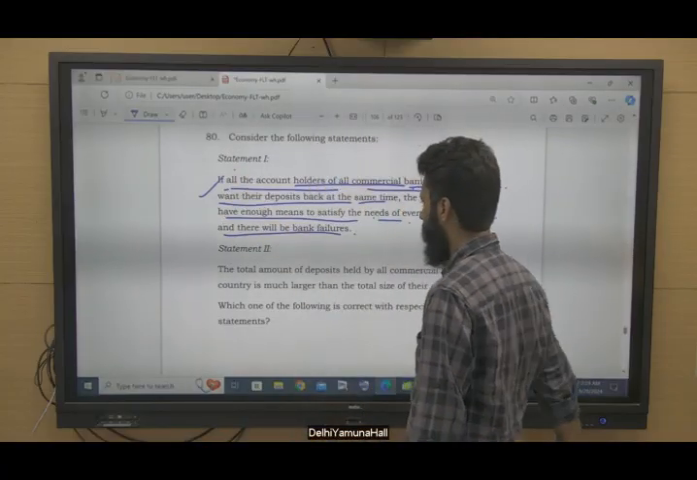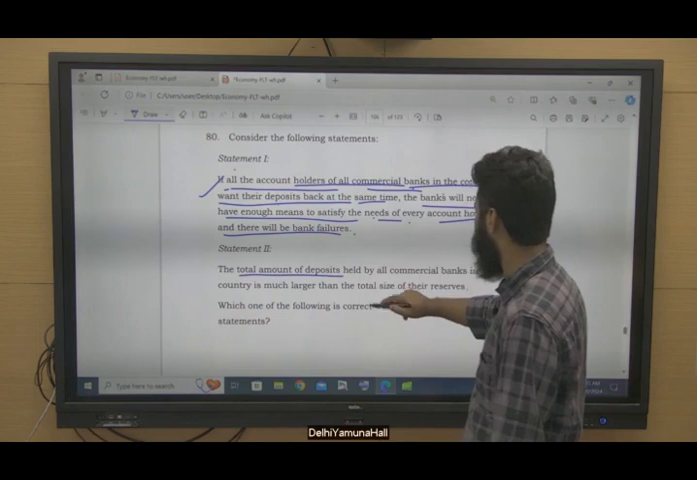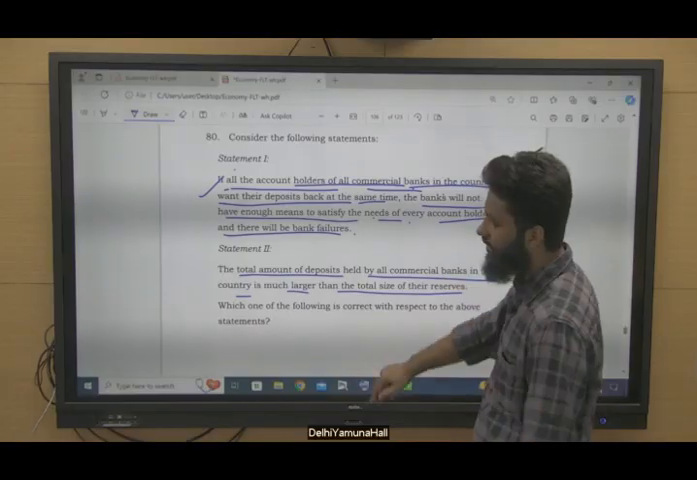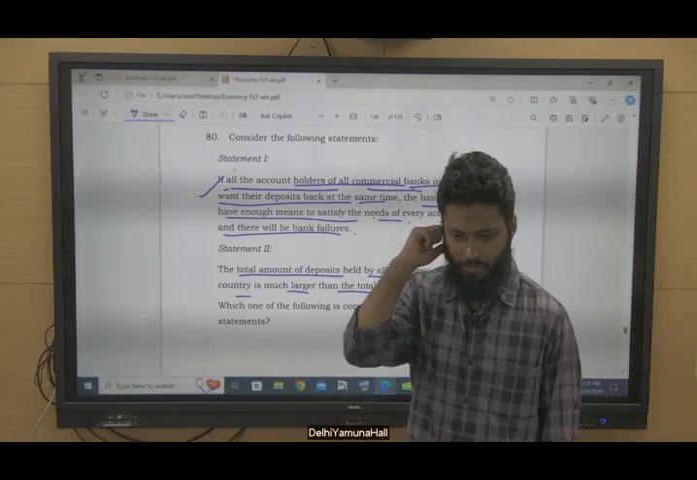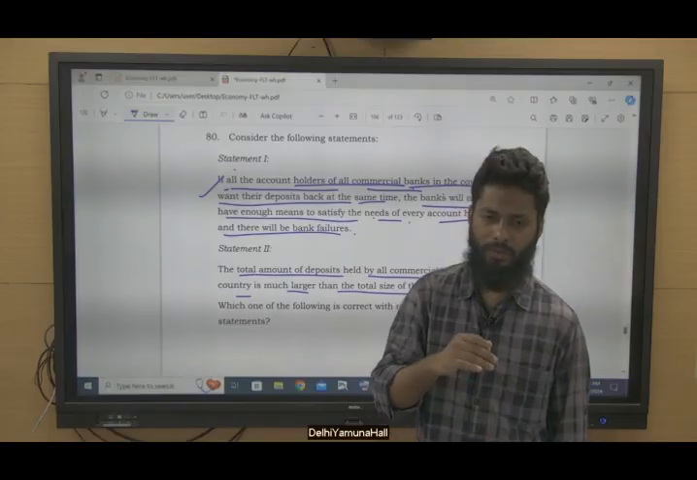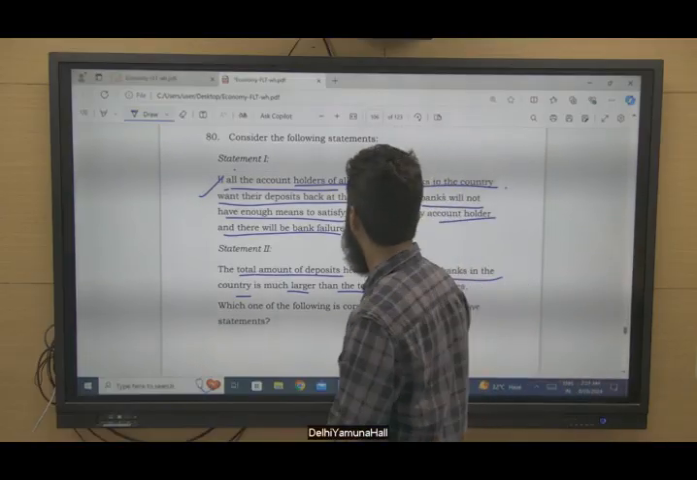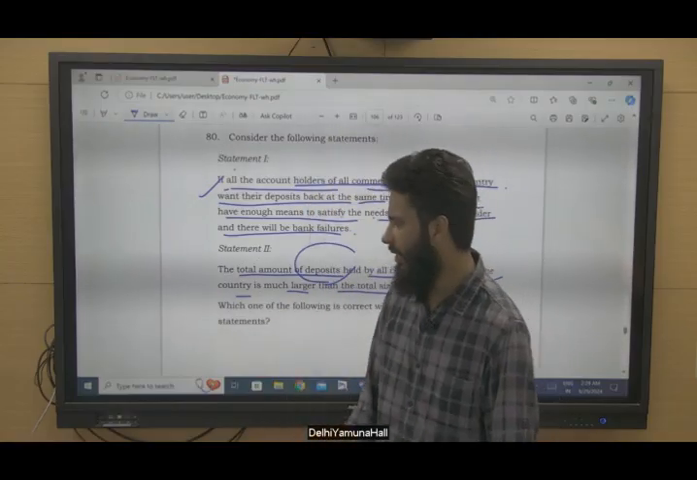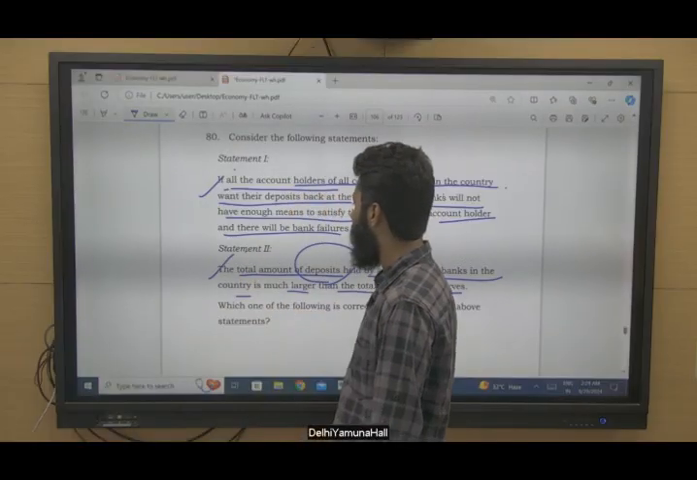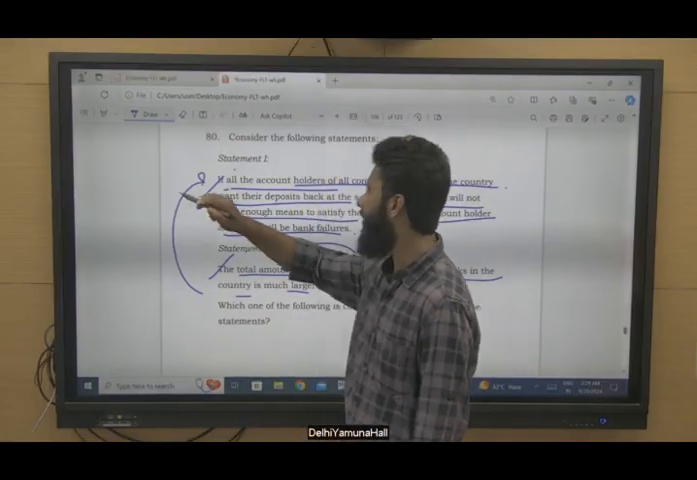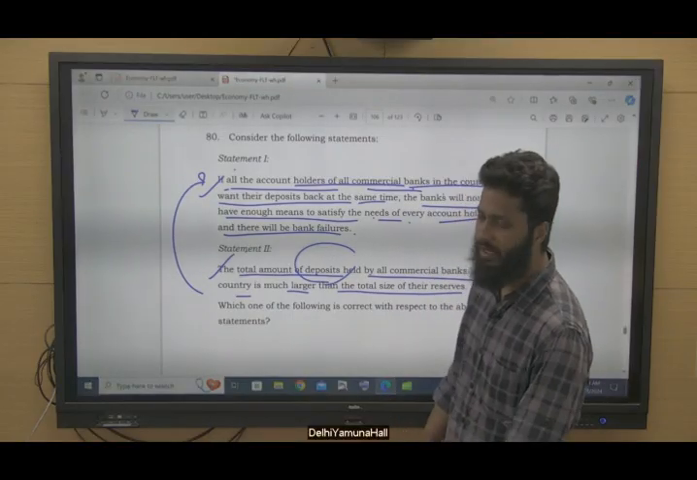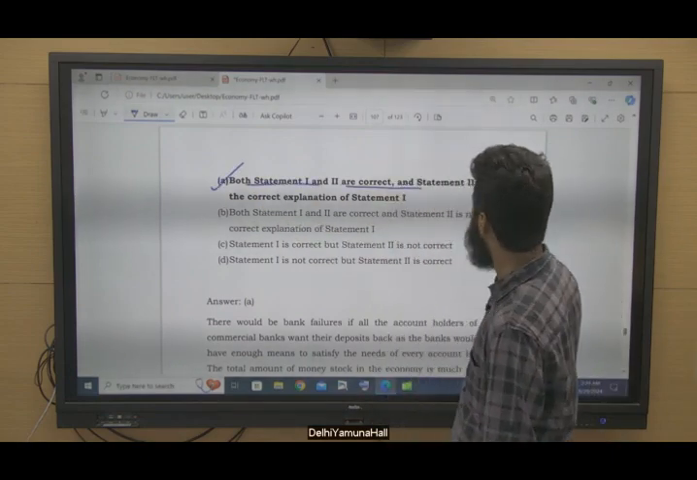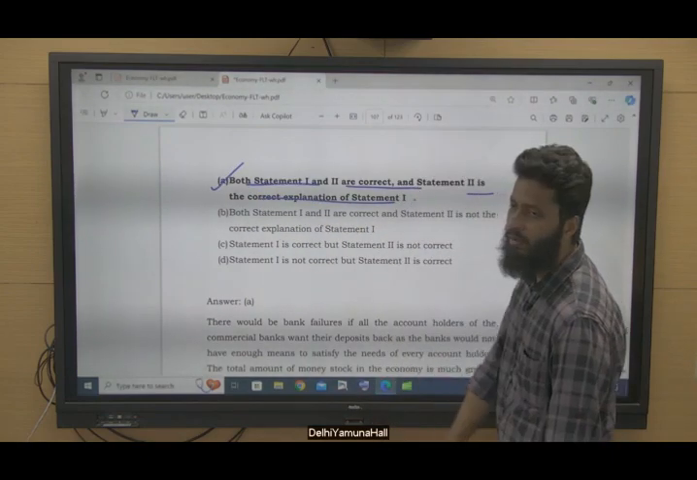So this is correct. Statement 2, the total amount of deposits held by the commercial banks in the country is much larger than the total size of their reserves. True, the reserves of the banks are very small, but the deposits are large, but deposits are lent as loans, right? They are not in the reserves with the bank. So this is also correct, and statement 2 is completely explaining statement 1. So this option will be A here. Both statements are correct, and statement 2 is the correct explanation of statement 1.